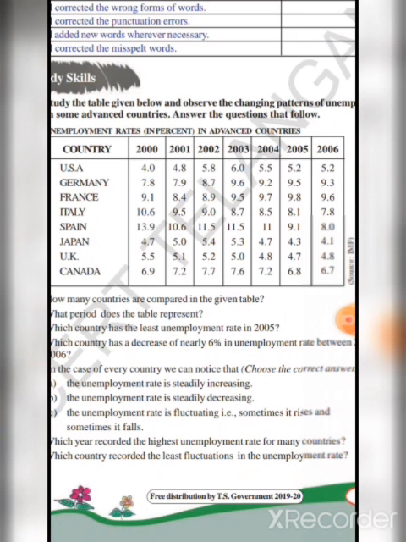Now we shall proceed with the questions given below. How many countries are compared in the given table? Anyone? Yes. There are 8 countries which are compared in the given table. They are USA, Germany, France, Italy, Spain, Japan, UK and Canada. So 8 countries are compared in the given table. Good, Sakshi.